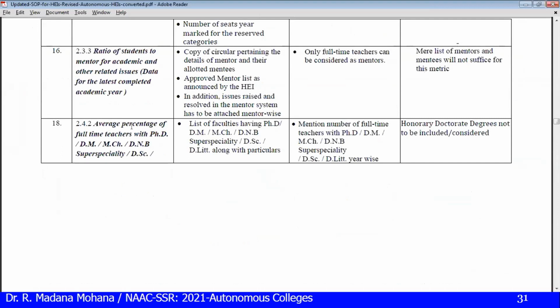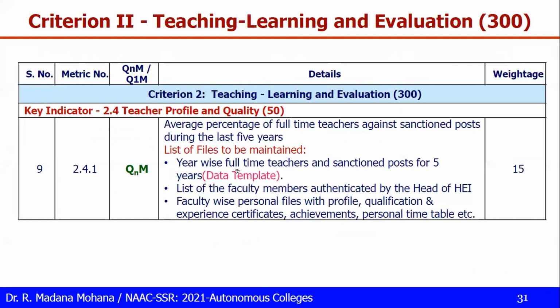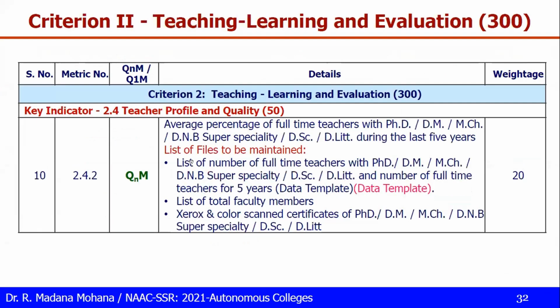Ratio of student, average percentage of full-time teachers. For normal faculty, there is no SOP. For PhDs, SOP is there. So then go back to next. 2.4.2, percentage of teachers with PhD, DM, MCH, whatever the specialization related to our institute category.